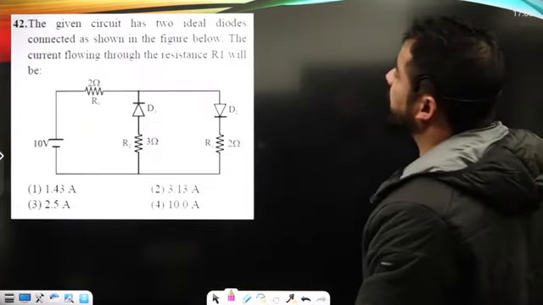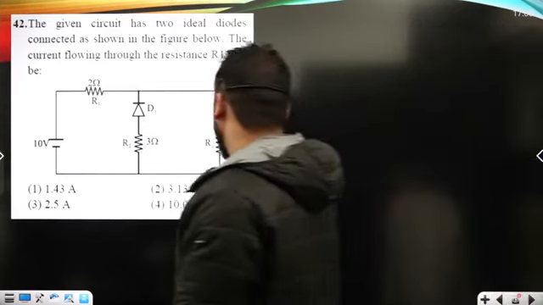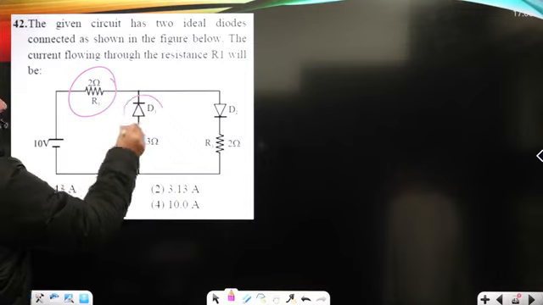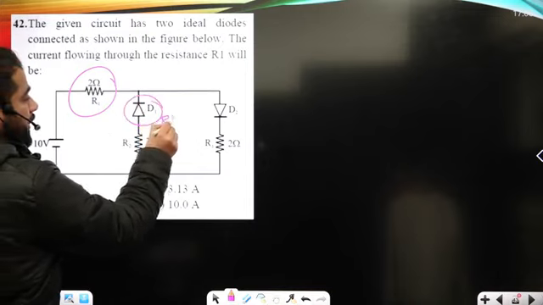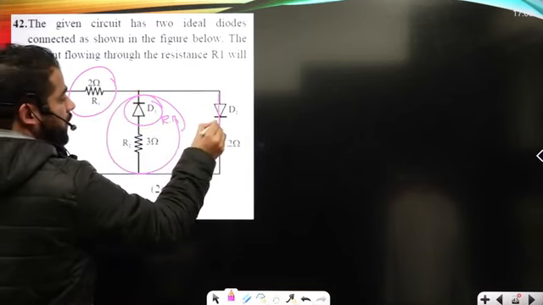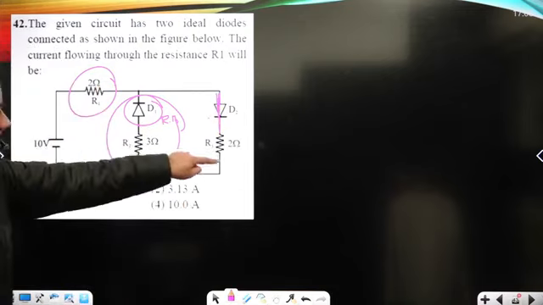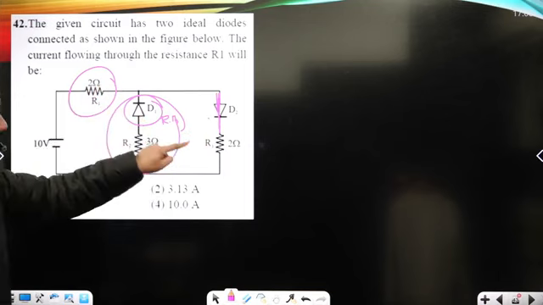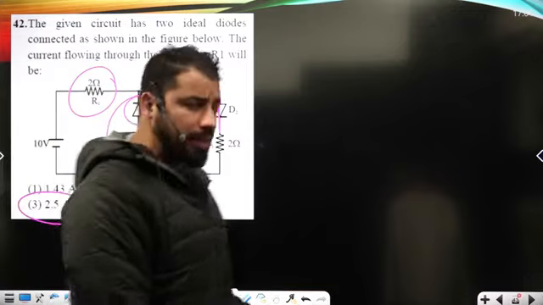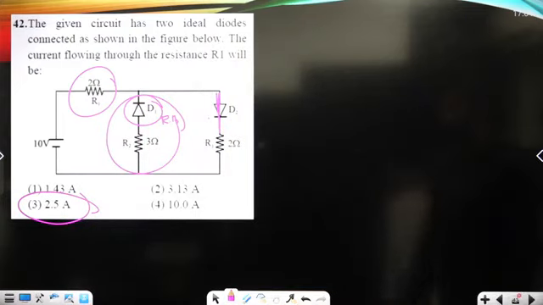Now the given circuit has two ideal diodes connected as shown in the figure below. The current through the resistor R1 will be? Here we are asked to calculate the current through resistor R1. See, diode D1 is reverse biased, so it will just behave like an open circuit. Diode D2 is in forward bias condition, so it will behave like a normal wire. Now these two resistors are connected in series, so it is 10 upon 4, that's 2.5, will be the current through each resistor, R1 and R2, because they are connected in series, right? So the current must be 2.5 amperes.